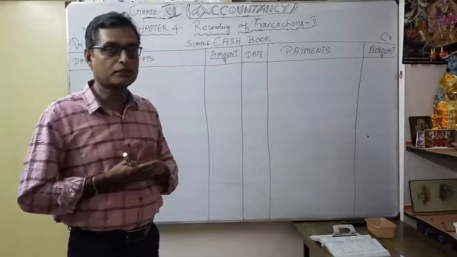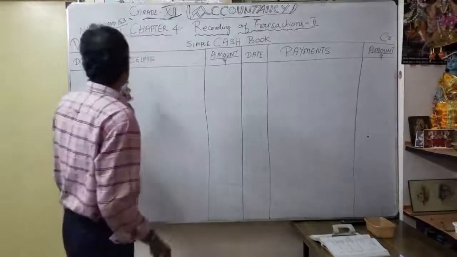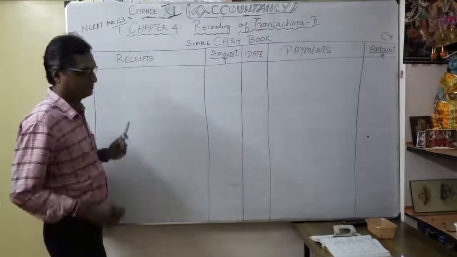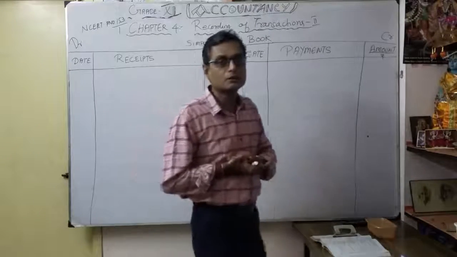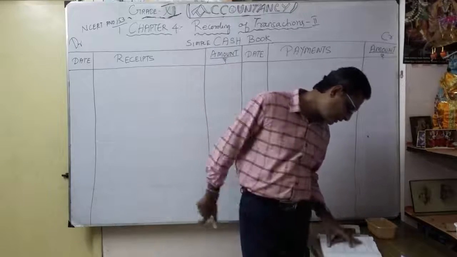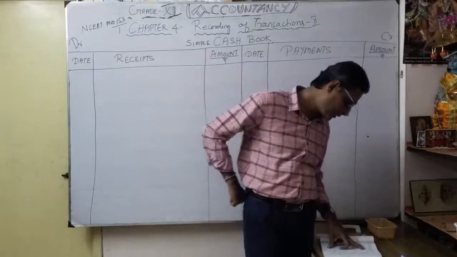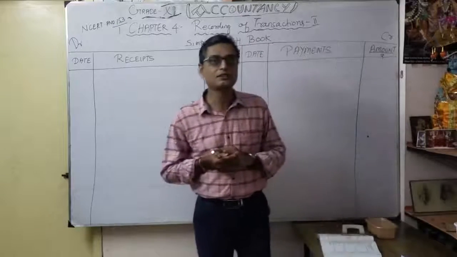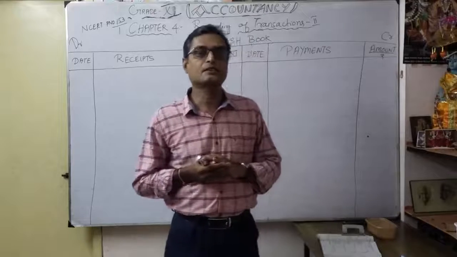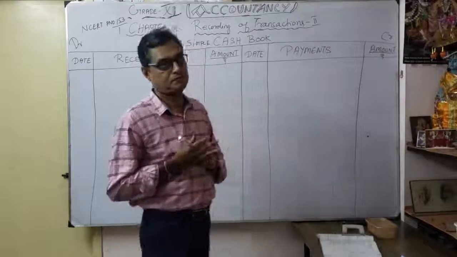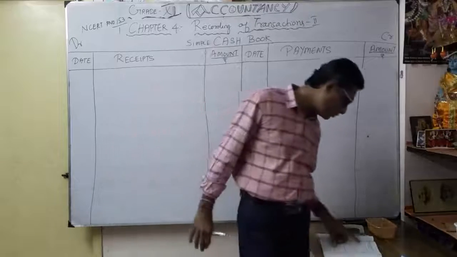Now we are going to take some examples. NCERT book page number 153, numerical question 1. Take the book, then watch the video. See what the first one is: enter the following transactions in a simple cash book for December 2016. So the transactions happened in December 2016, and you have to write them date wise.